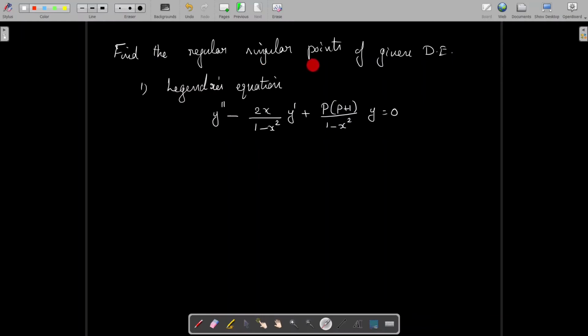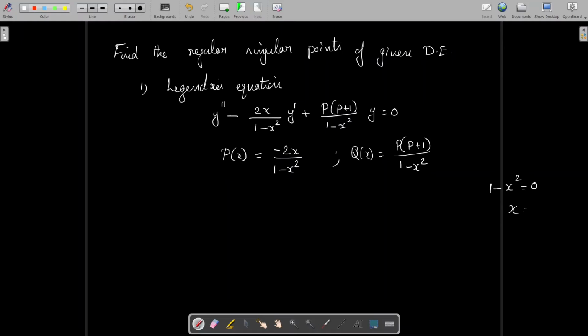Now find the regular singular points of the given differential equations. First equation is Legendre's equation, which is y'' - (2x/(1 - x^2)) y' + (p(p + 1)/(1 - x^2)) y = 0. So first of all, we have to write p(x) and q(x). Here p(x) is -2x/(1 - x^2) and q(x) is p(p + 1)/(1 - x^2). Here p(x) and q(x) are not analytic at the points x where 1 - x^2 = 0.